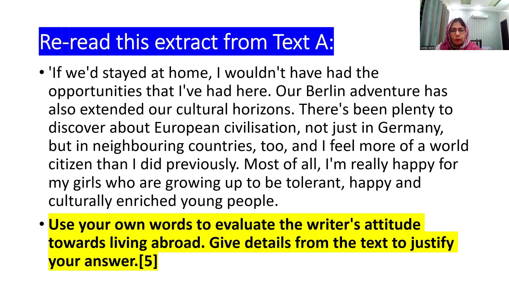Let's first find out what the attitude of the writer is in this question about living abroad. If we had stayed at home, I wouldn't have had the opportunities that I have had here. Our Berlin adventure also extended our cultural horizons. There has been plenty to discover about European civilization, not just in Germany but in neighboring countries too. And I feel more of a world citizen than I did previously. Most of all, I'm really happy for my girls who are growing up to be tolerant, happy, and culturally enriched young people.